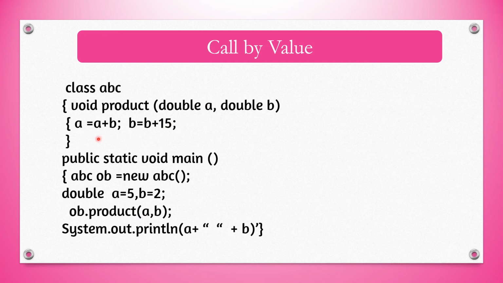And in the function we are changing the values: a is equal to a plus b. That means if a is 5, 5 plus 2, that means 7 will be in a, and b is equal to b plus 15. 2 plus 15, that means 17 will come in b. So here inside the function, if we are printing, the changed values will be coming. But when we print in the main program after calling the function, the original values will be coming. That is 5 and 2 will be coming in call by value.